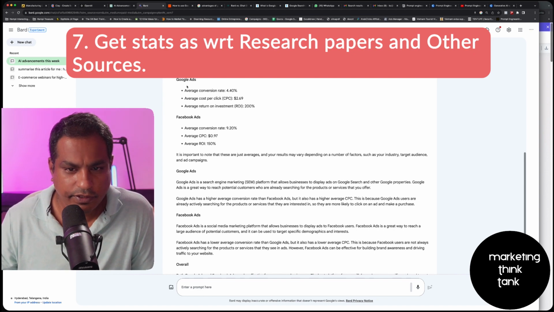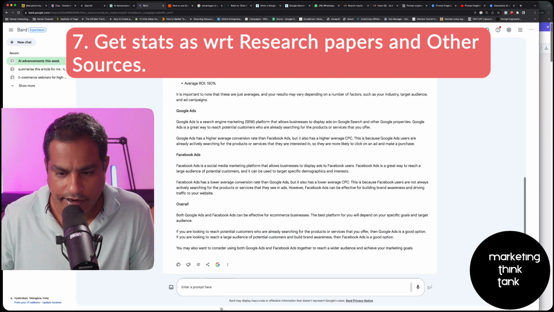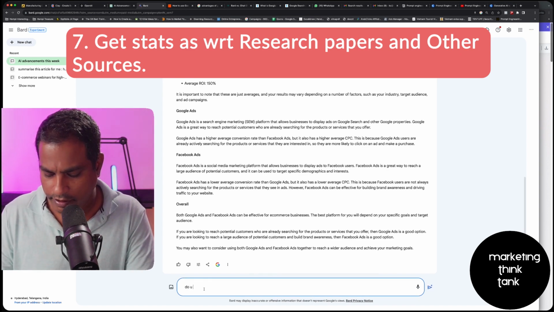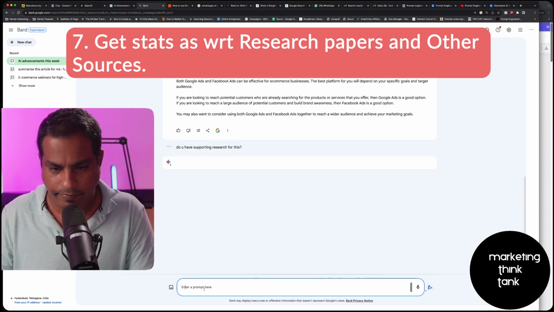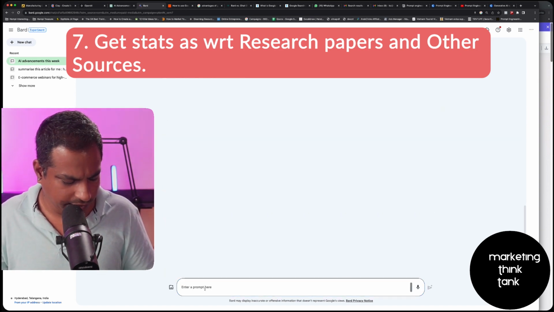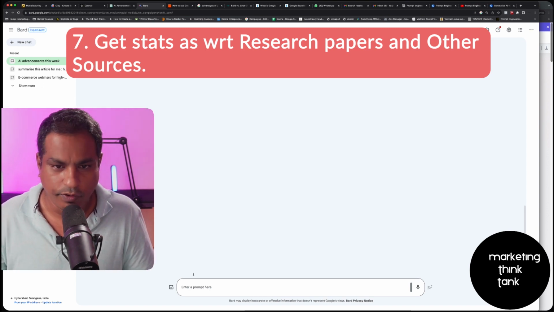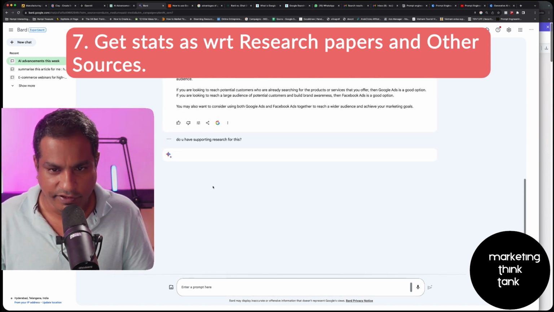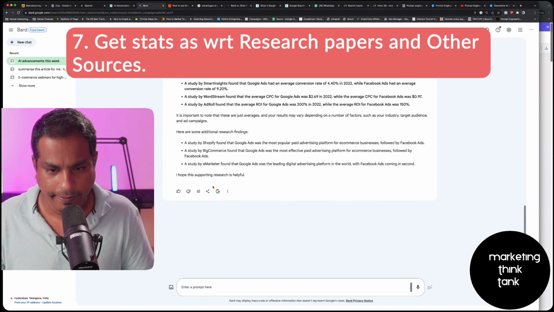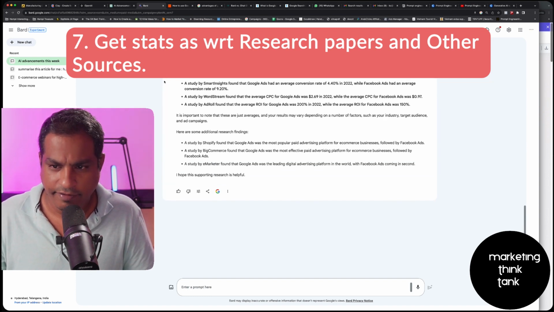Beautiful. Now, it has given you some sort of benchmarked figures for the e-commerce industry. And you can always ask, do you have supporting research for this? Basically, you're asking it for a research source or an article that can support the claim that Google has made in the previous conversation, right? Okay, now it gives you that.